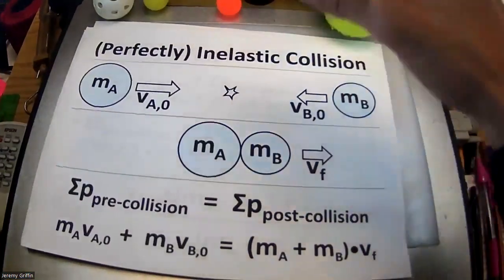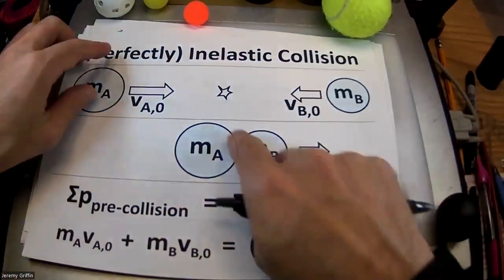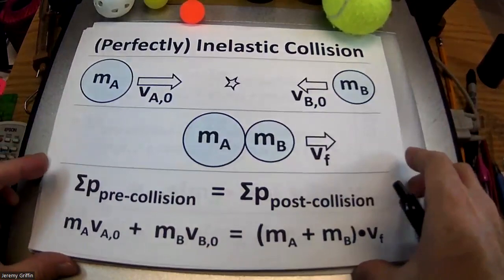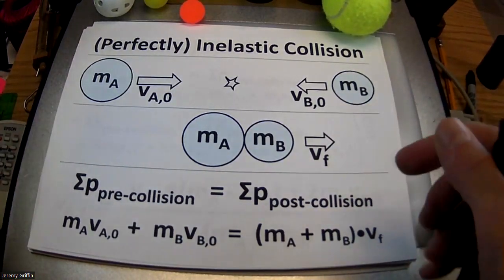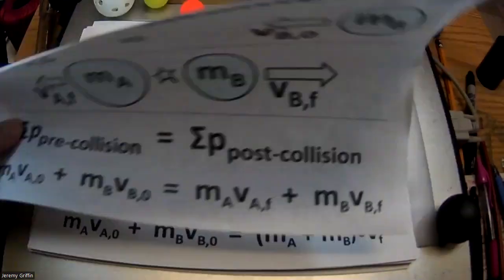And here is the not so bouncy situation. If they collide together and stick, that is called perfectly inelastic. That is like one boundary condition on how this collision could play out. And you just modify that original formula just a little bit.